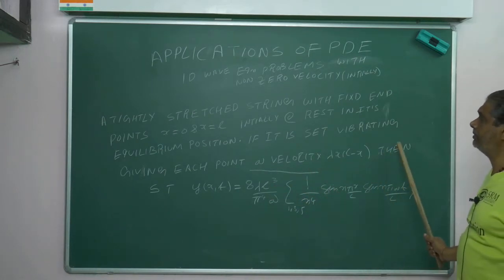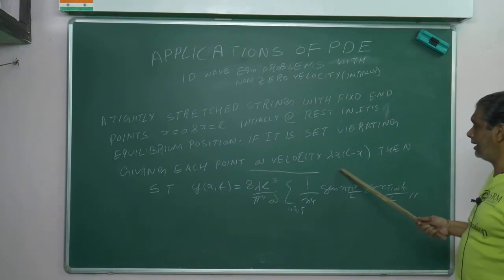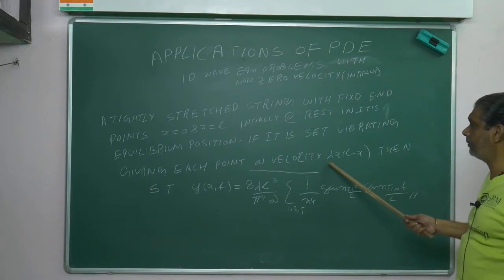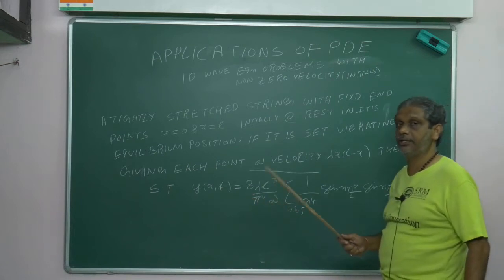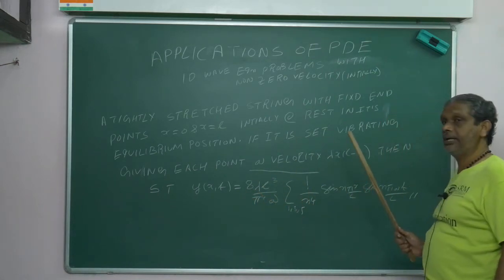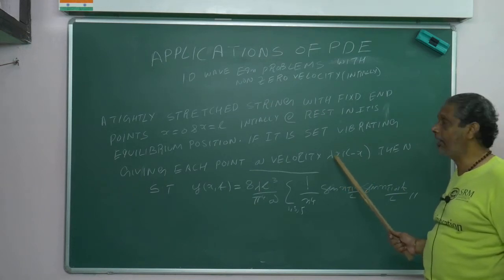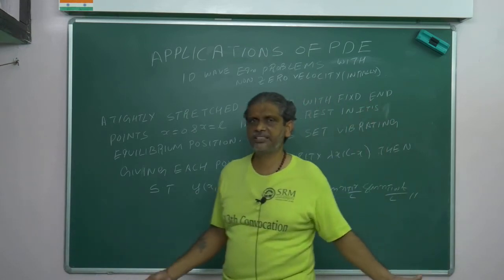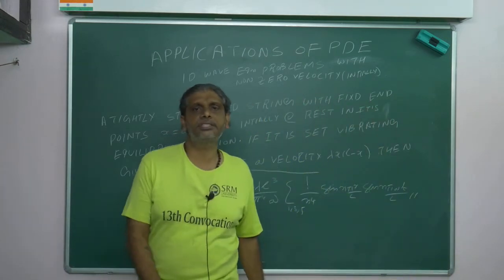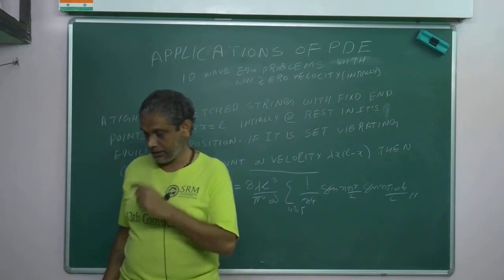Now we start the problem. It's very important. Only one problem I am doing; the remaining you can try. Here I am doing lambda x into L minus x. Maybe the same story you can apply for sin cube pi x by L. Sin cube pi x by L means you will get only C1 and C3. Then I did 2bx by L, then 2bx by L into L minus x. Three problems only, repeatedly they will come. There are no extra sums. If you master these three, this unit guarantees you will get full marks. Okay, we start the problem.